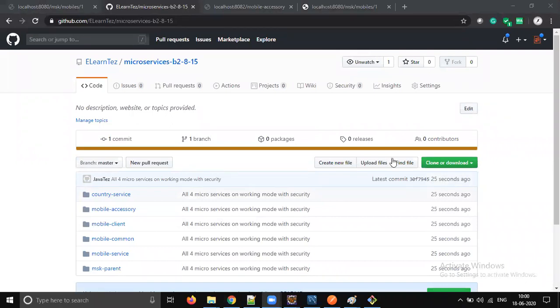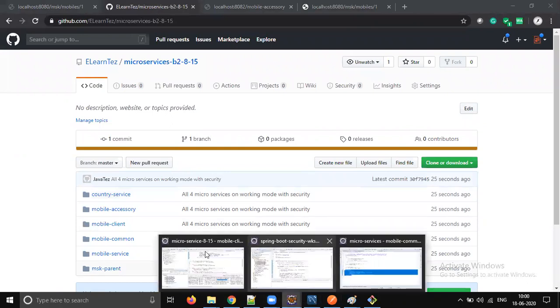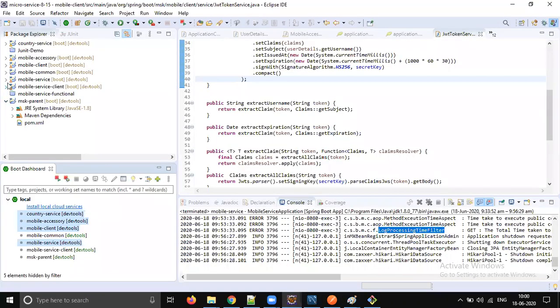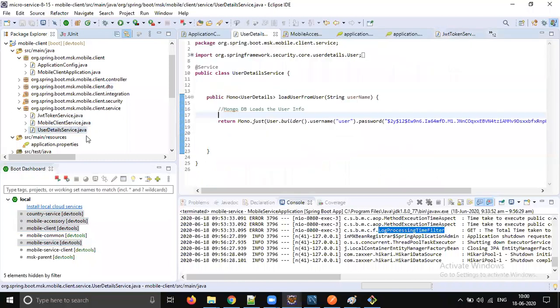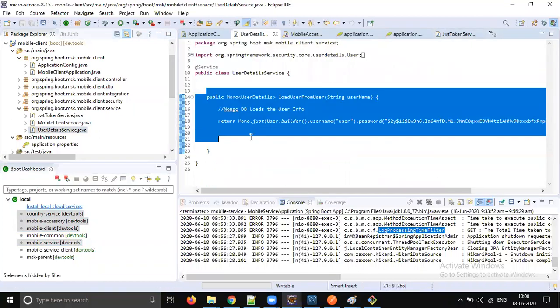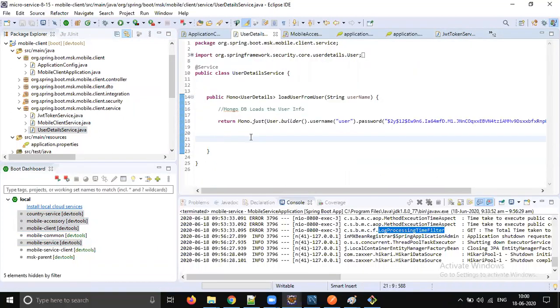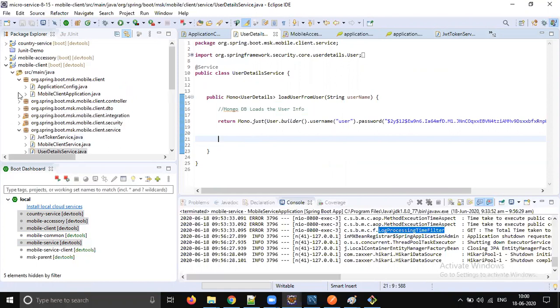There are a couple of things I want you to do. Clone this code and create a pull request. Right now in the client, we are not going to the database. So can you complete that coding? We hard coded the user, right? Can you do it? And let's try to complete all the pending developments.